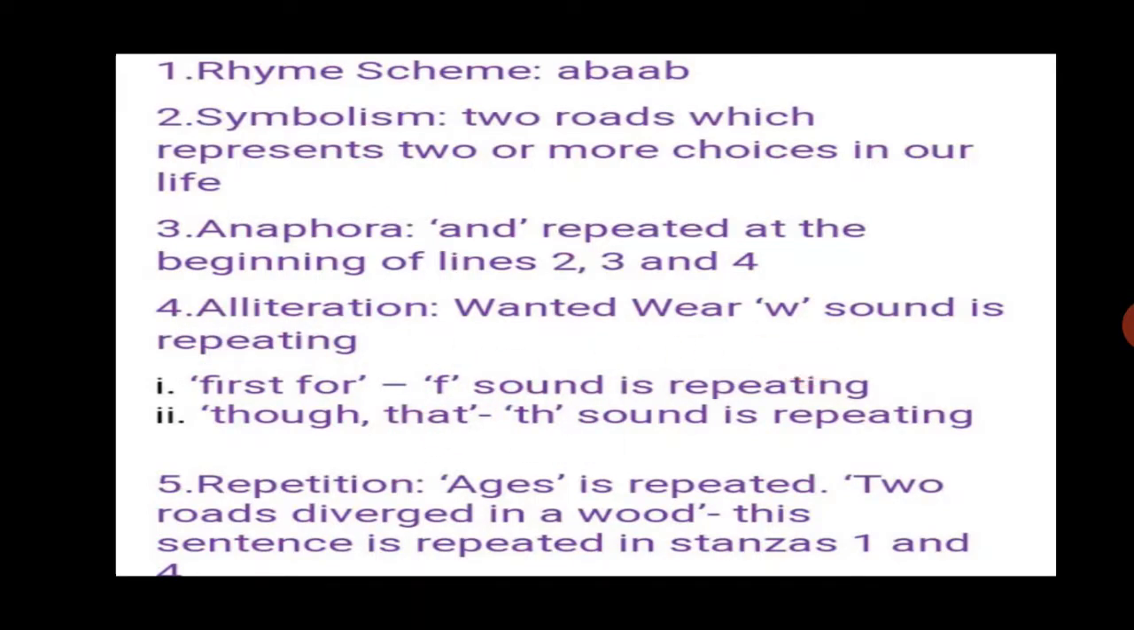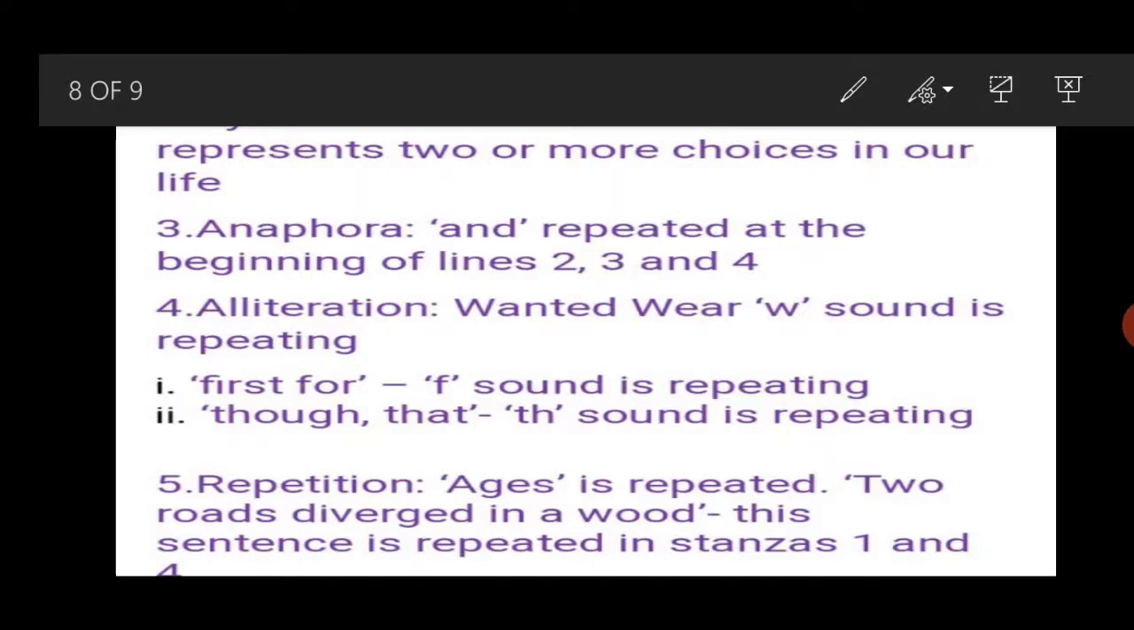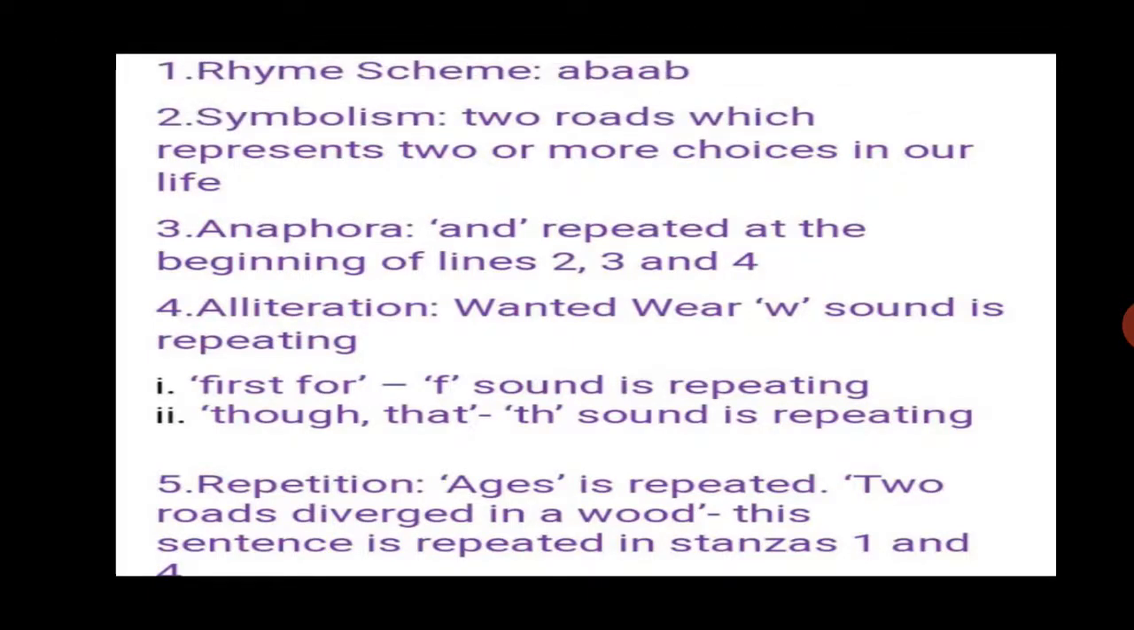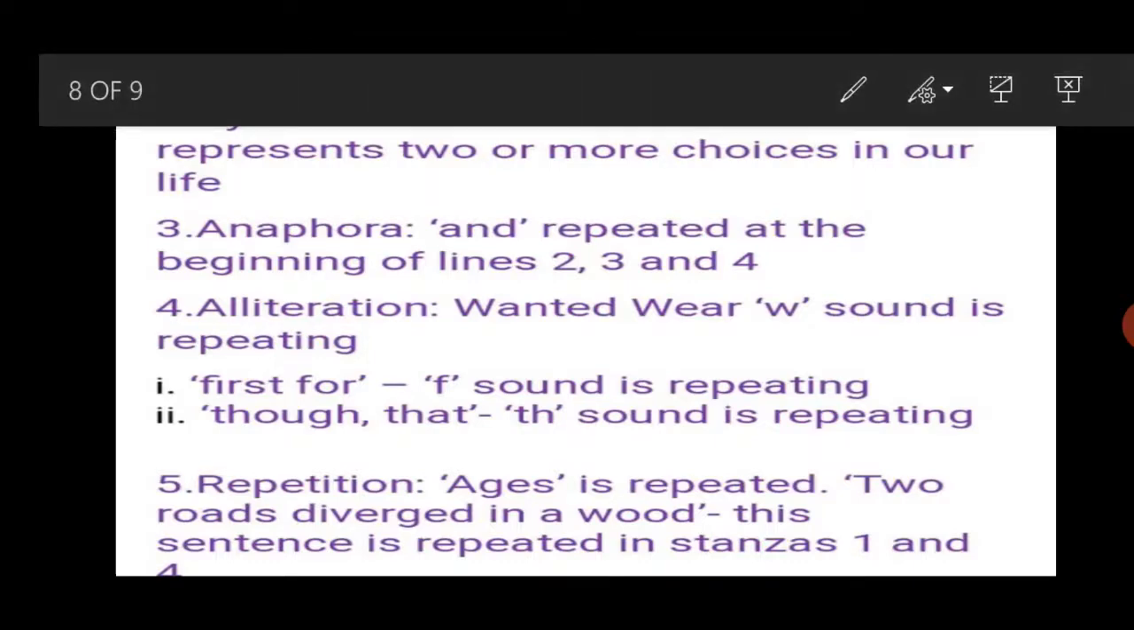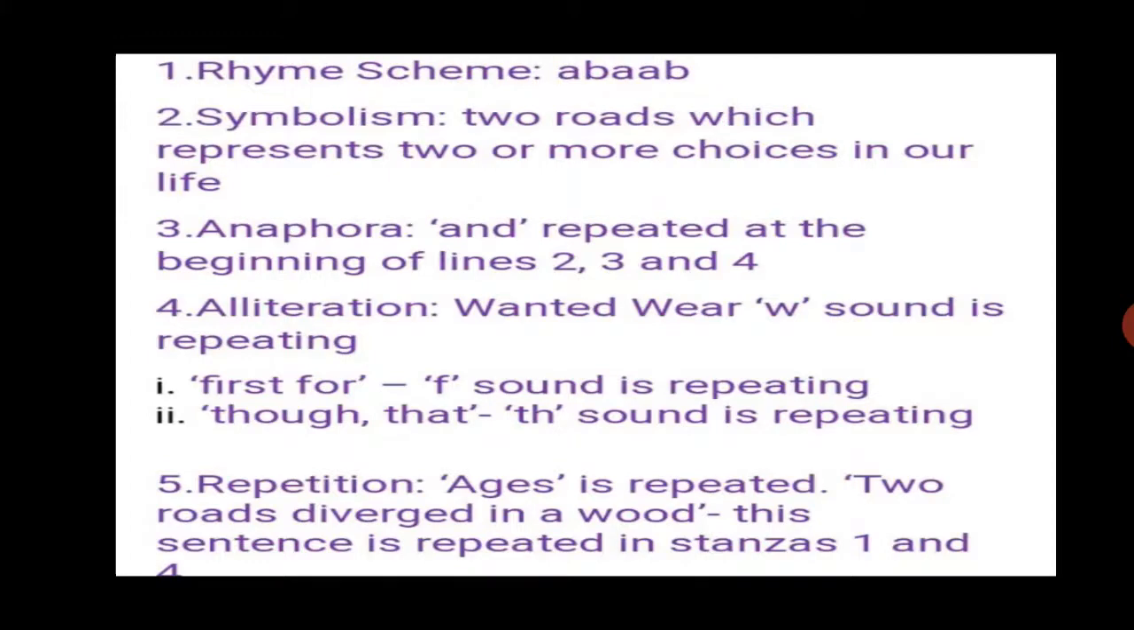Understood? Now what is repetition? Repetition is the repetition of a specific word. Now here in this poem you can see the phrase is getting repeated. Okay, like two roads diverged in a wood. This sentence is repeated in stanza 1 and stanza 4. So this is all about the very first poem of your textbook.